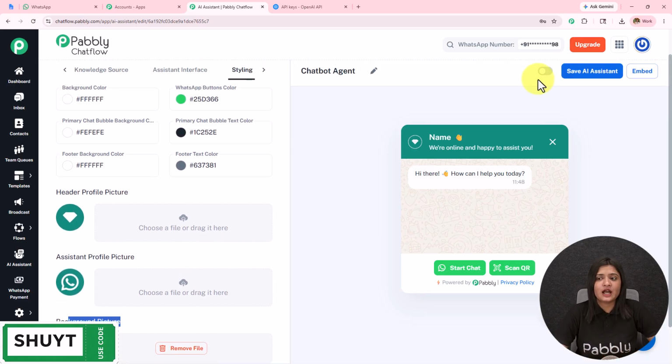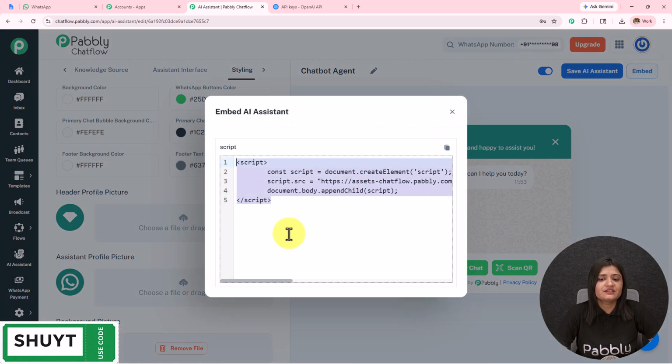After doing all this, you have to toggle on this button and save the AI assistant. If you do not save this, all this will be lost. And the AI assistant is saved successfully. You can also embed this AI assistant on your website using this code, and whenever someone clicks on that, they will be redirected towards WhatsApp.